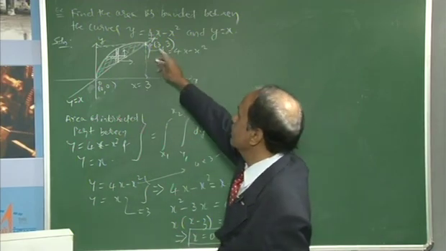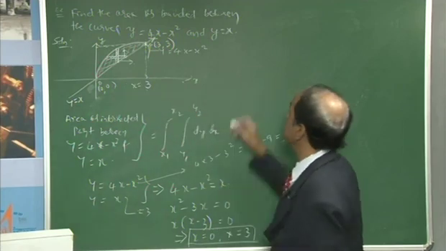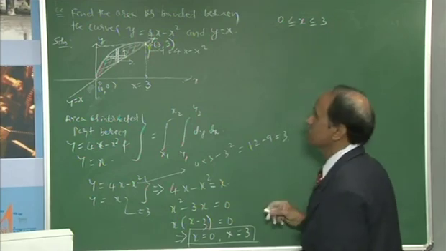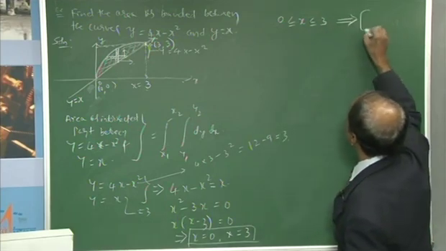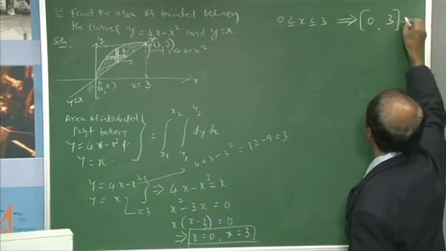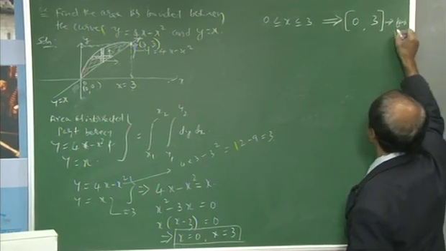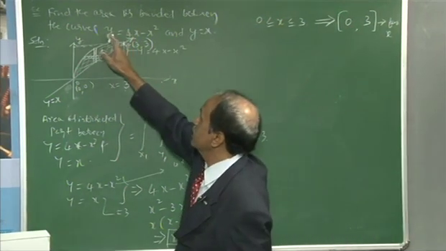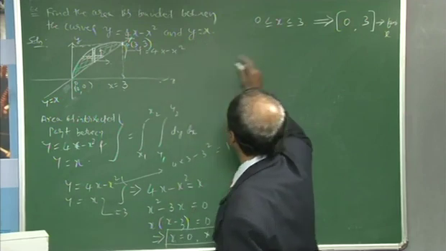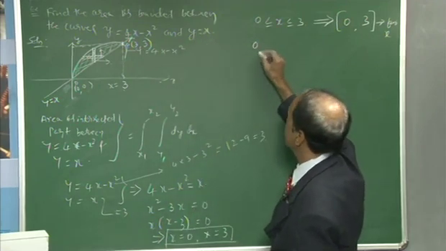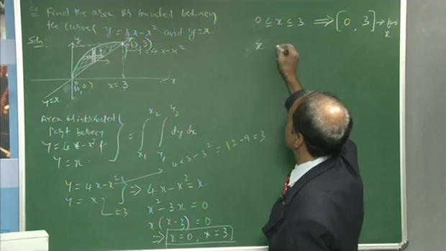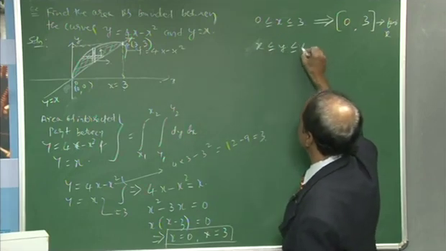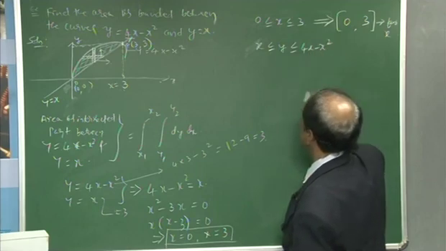So the constant limits for x are already fixed. Here we can represent it as 0 less than or equal to x less than or equal to 3, in other words, square brackets 0 comma 3 for x, which means constant limits. And for the other one, y equal to 4x minus x square and y equal to x, the line x will be the lower limit, so y is greater than or equal to x and less than or equal to 4x minus x square.